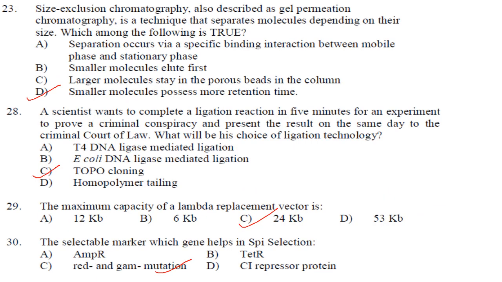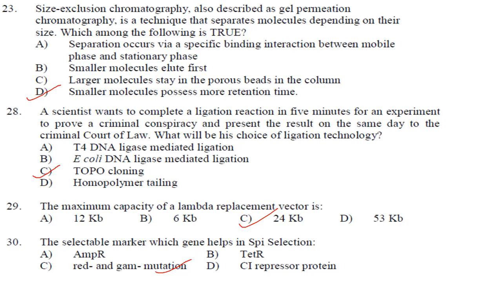Then size exclusion chromatography, also described as gel permeation chromatography, is a technique that separates molecules depending on their size. Which among the following is true? Separation occurs via a specific binding interaction between mobile phase and stationary phase. It is only separation based on the size, so the specific binding interaction between mobile phase and stationary phase doesn't occur. Small molecules are eluted first. Yes.